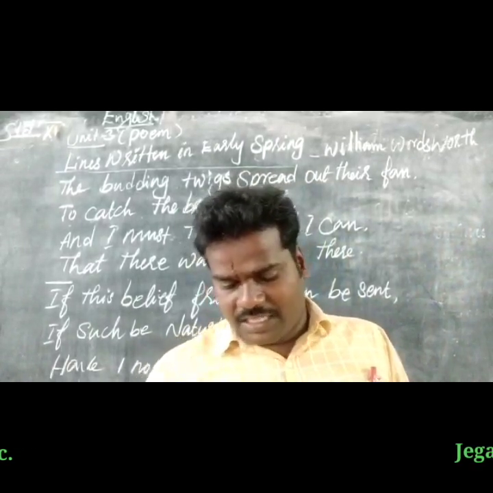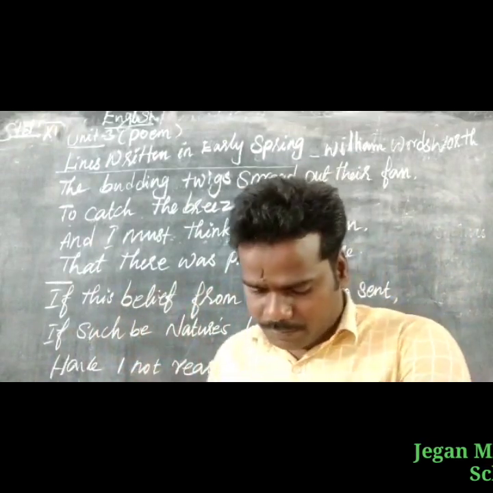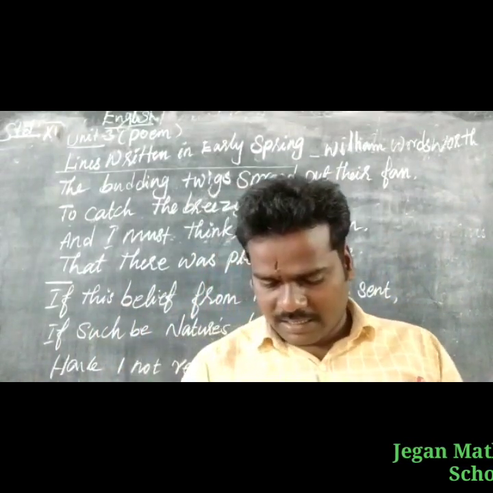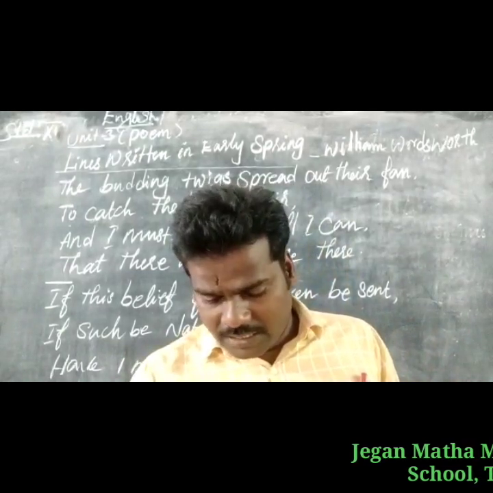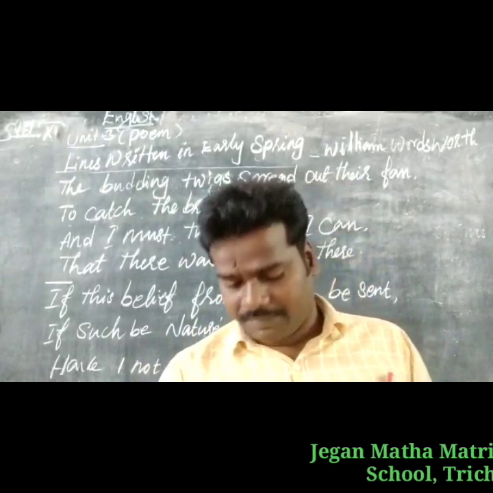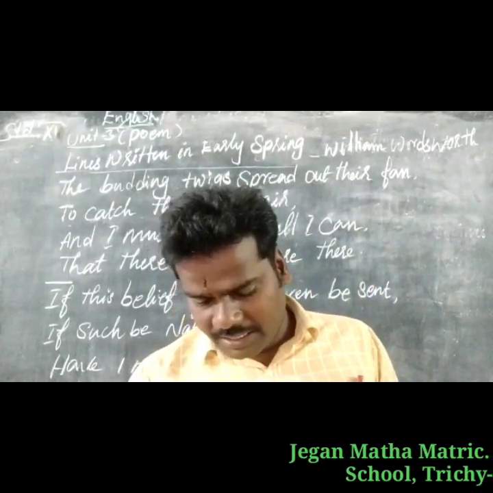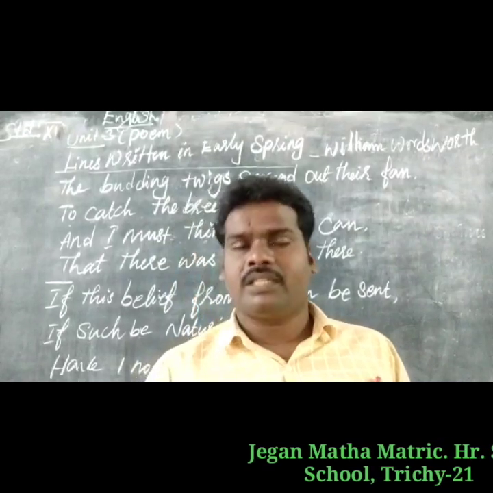The budding twigs, this is the fifth and sixth stanza. Just now we have seen that, the remaining two stanzas. This is the fifth stanza. "The budding twigs spread out their fan to catch the breezy air. And I must think, do all I can, that there was pleasure there.